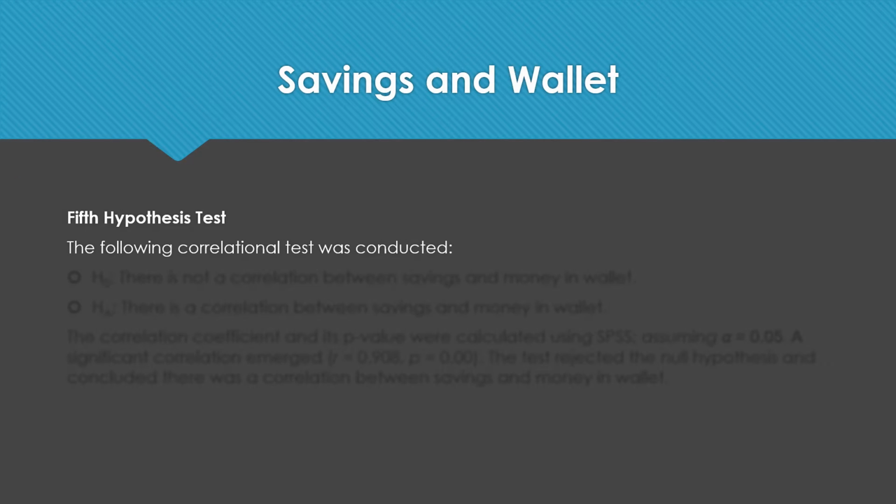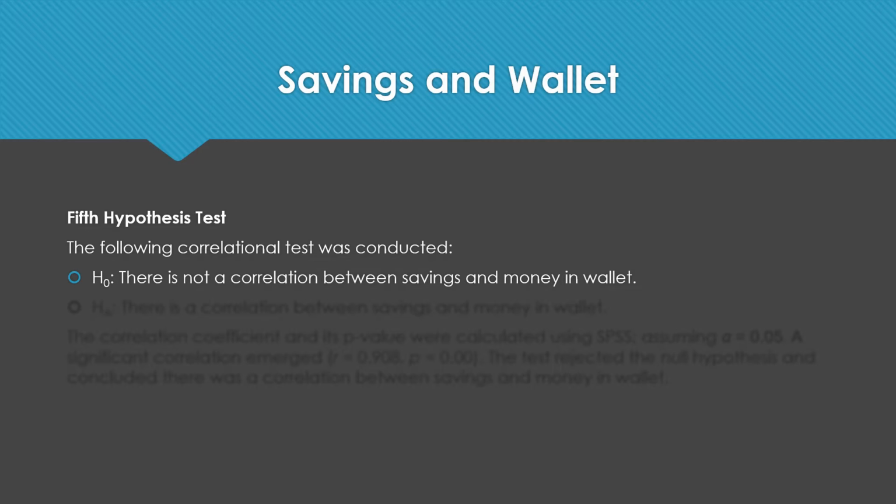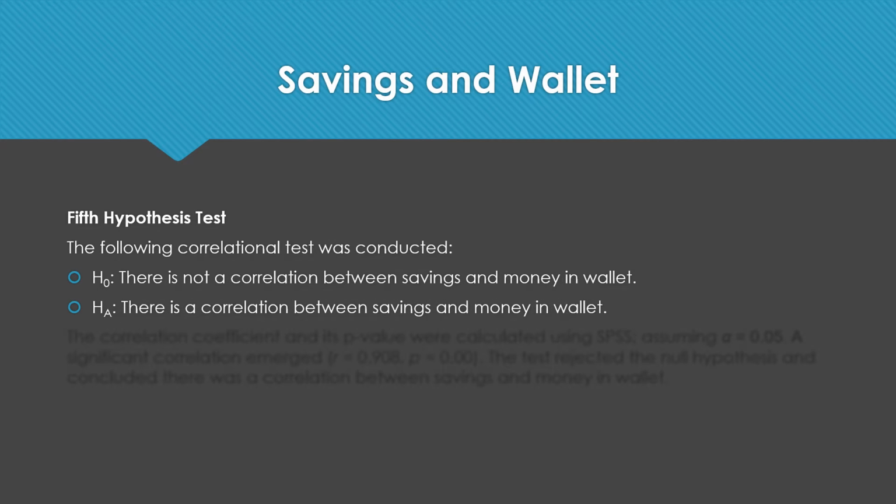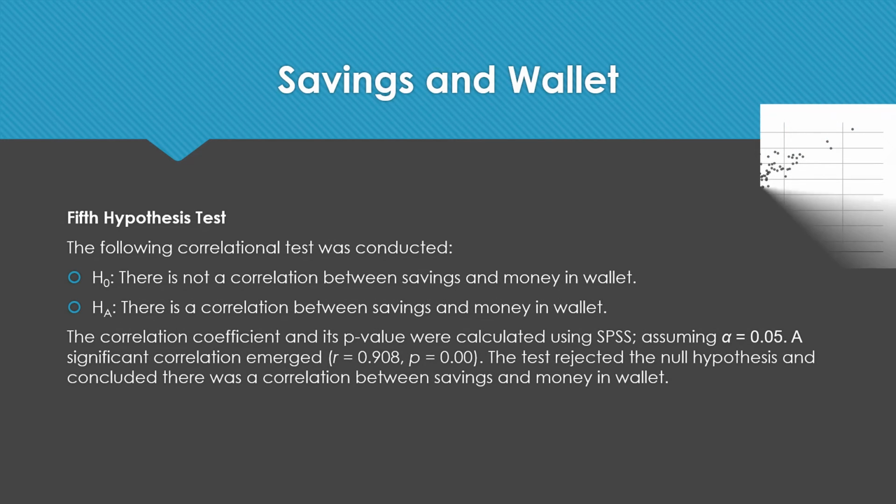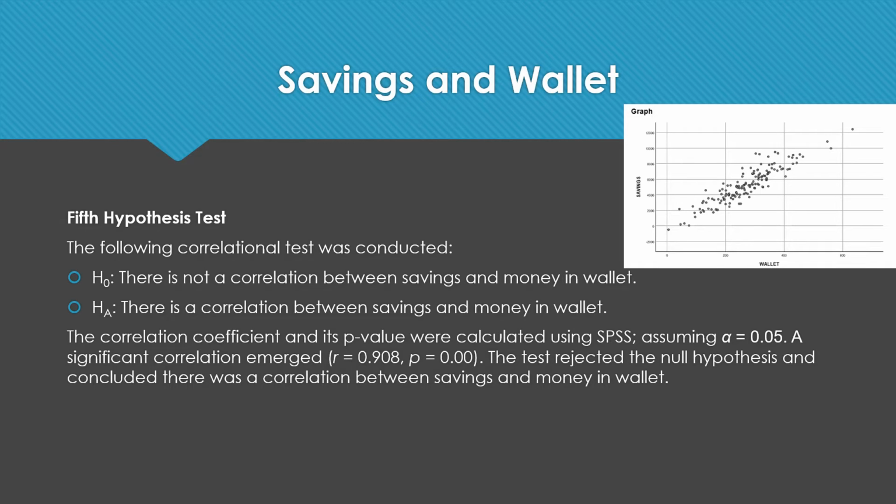The fifth hypothesis test compares savings to money in wallet, with a null hypothesis saying there is not a correlation between savings and money in wallet, while the alternative hypothesis says there is a correlation between savings and money in wallet. SPSS was again used to calculate this data, assuming a significance level of 0.05. The correlation coefficient shows a positive correlation of 0.908 with a p-value of 0.00. This test rejected the null hypothesis and concluded there was a correlation between savings and money in wallet.